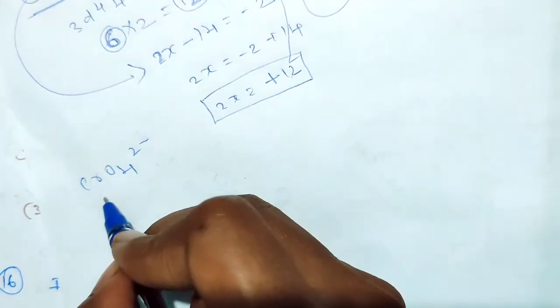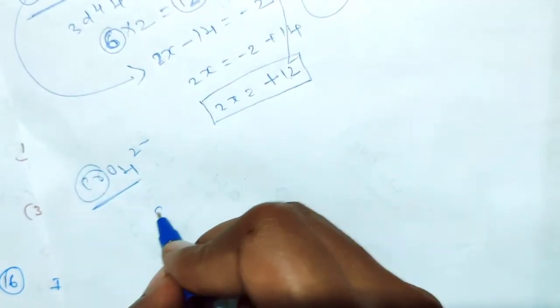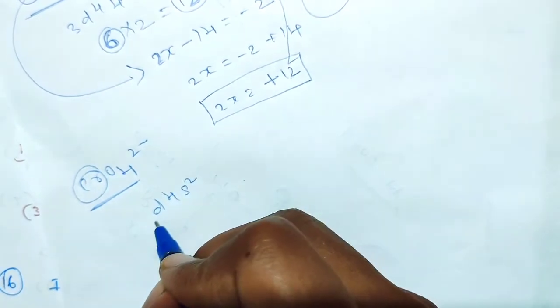The next one is CrO4 2 minus. Here also write the electronic configuration: 3d4 4s2.